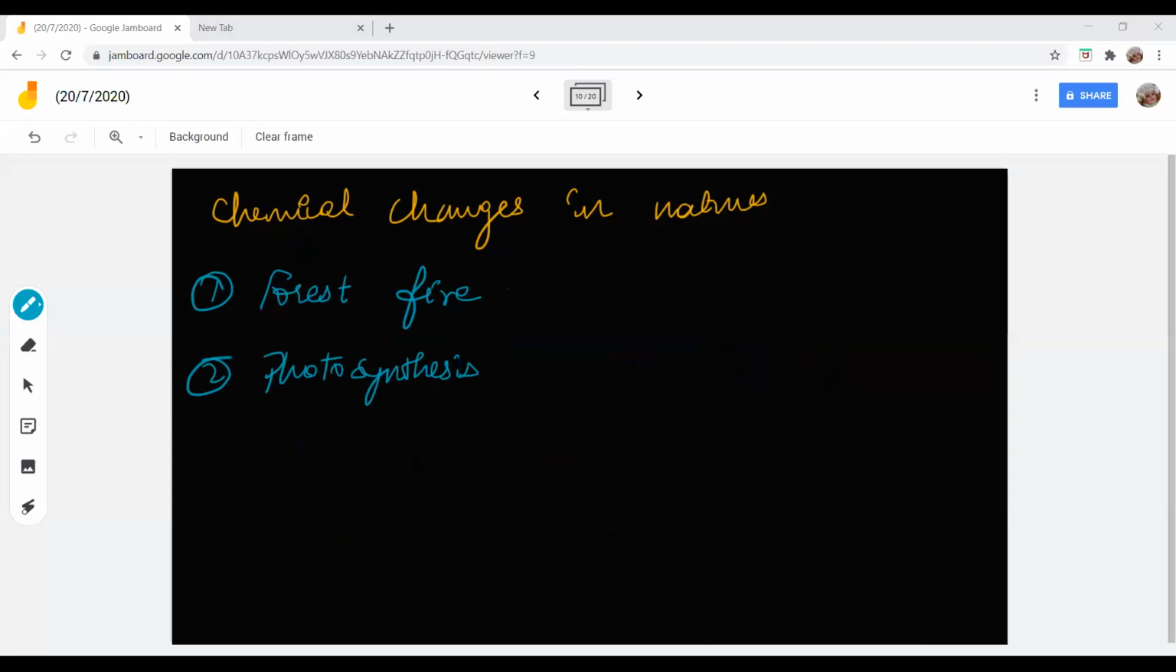I want Akshita to answer. Akshita, Ashwath also can answer. Ashwath, you are unmuted. You can answer. Yes, Akshita. Can you tell me a chemical change that is taking place in nature? Weak and irreversible, ma'am. Weak? No, I'm not asking you about the property of a chemical change. I'm asking you an example of a chemical change that is taking place in nature.